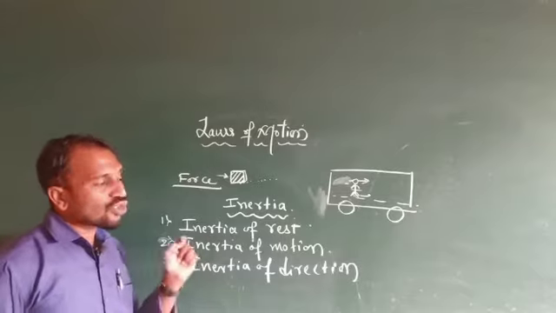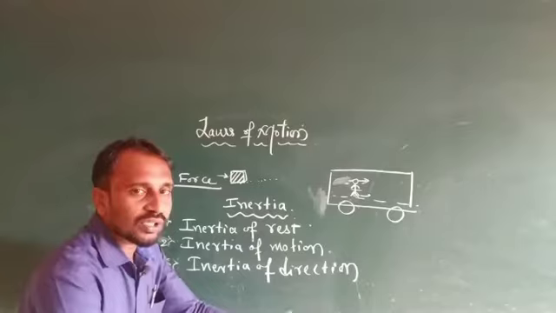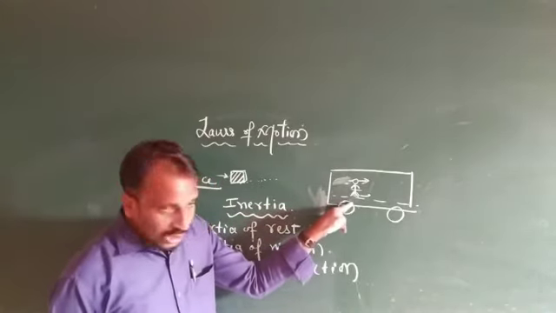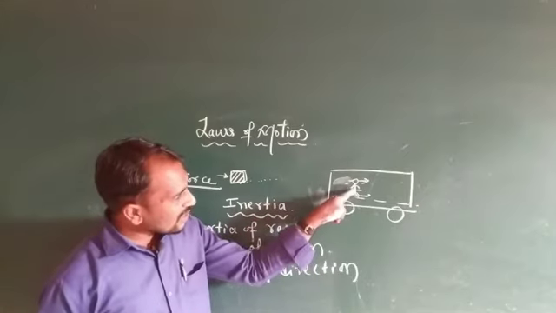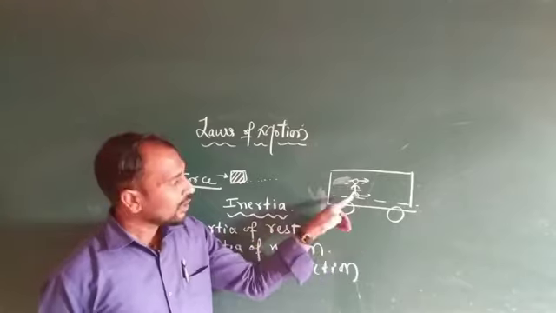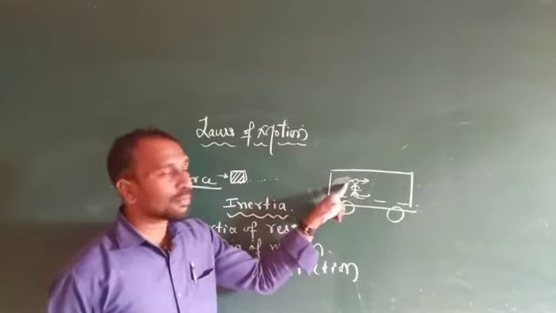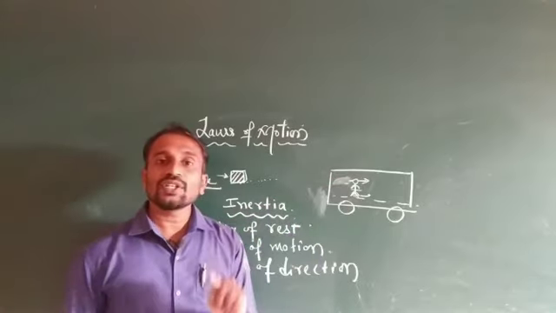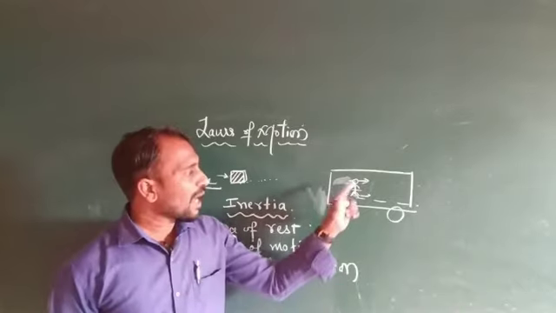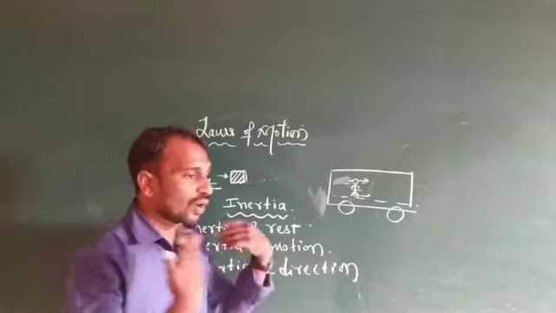When the bus stops suddenly, then what happens? The passenger gets a forward jerk. Why? Because the lower part is connected to the bus. When the bus stops suddenly, the lower part of the passenger comes to rest, but the upper part of the passenger still continues in motion. For this reason, the passenger gets a forward jerk.